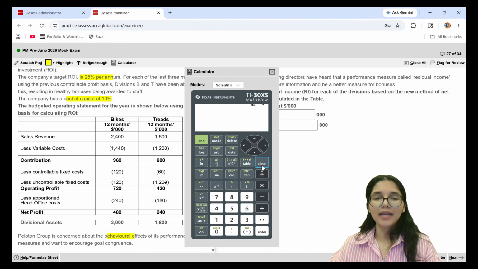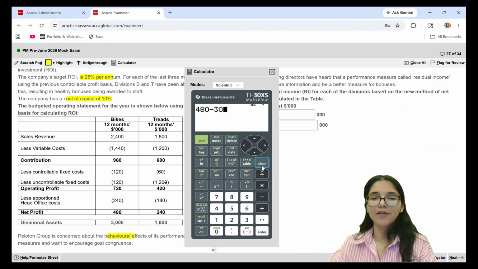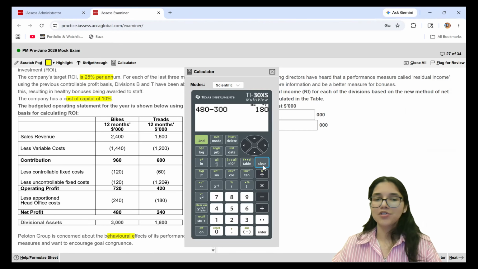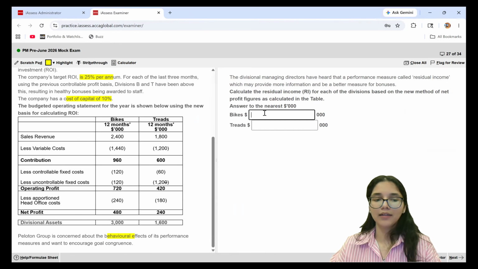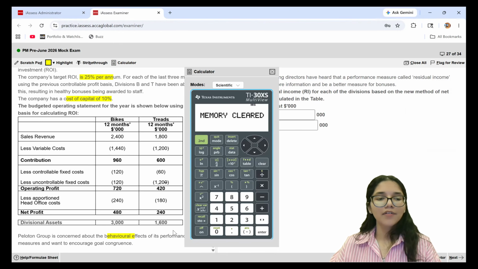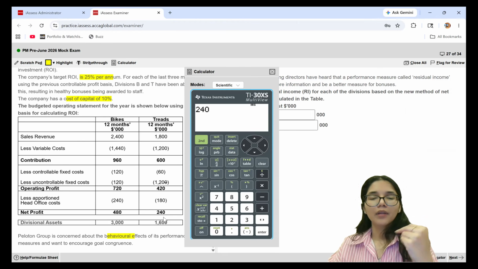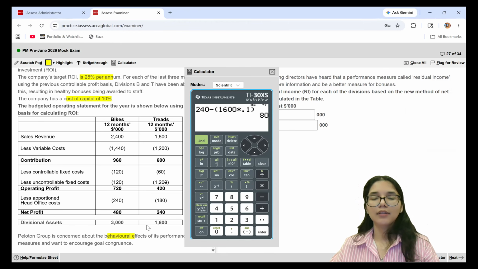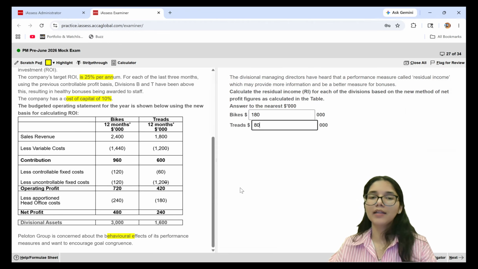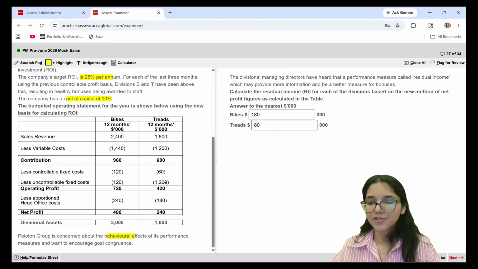So 300 is my interest. So from 80, if I take away 300, $180,000 is actually the residual income for bikes. Similarly, I can do this working for Tread also. Tread has a total profit of 240. From 240, if I take away the interest, so they have assets that are worth 1,600 into 10%. So now for this division, we are going to be left with $80,000. So I put 80 over here. Very easy. So far, so good.